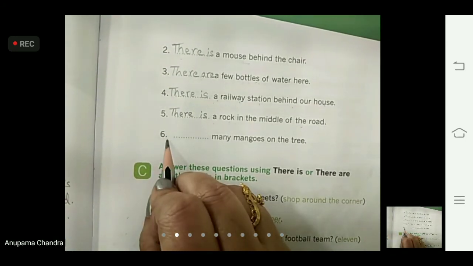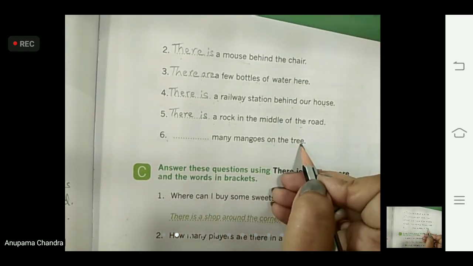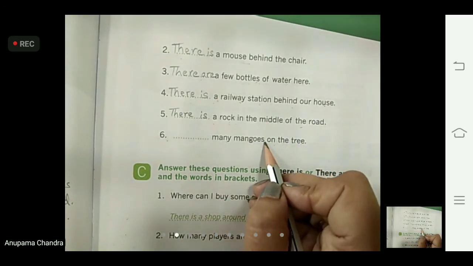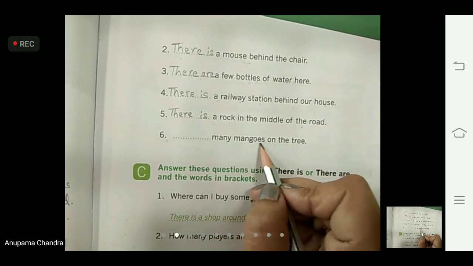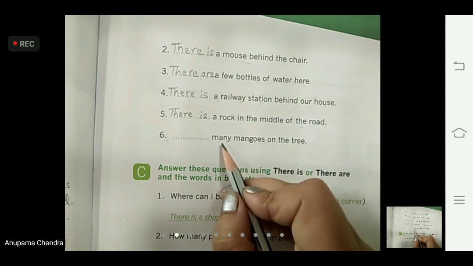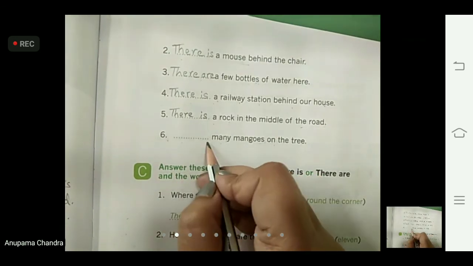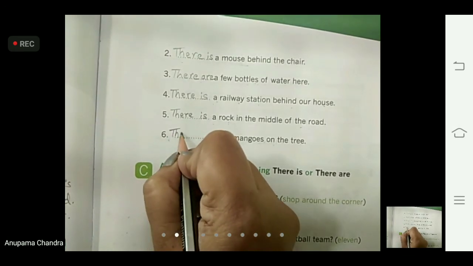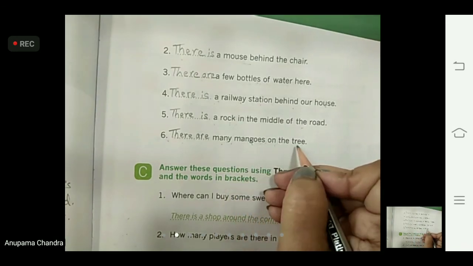Now come to the sixth one. Dash many mangoes on the tree. So how many mangoes are there? Many. Mangoes, S is there. So it is more than one. Many mangoes, M-A-N-G-O-E-S. So that means it is more than one. Many also means more than one. So what are we using for more than one? There are. There are many mangoes on the tree.